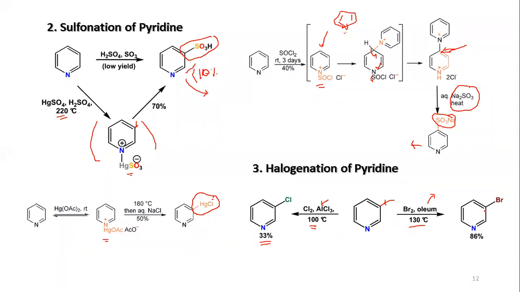So different reactions will be discussed in the upcoming classes.